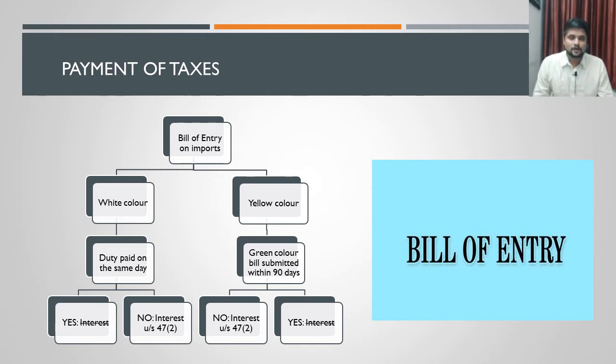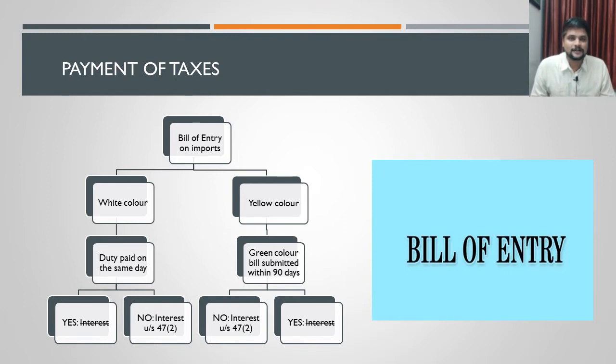The document itself would be white in color. So a white color bill of entry would be submitted by the importer if the goods are cleared for home consumption. And when the white color bill of entry is submitted, the duty on the imports has to be paid on the same day.